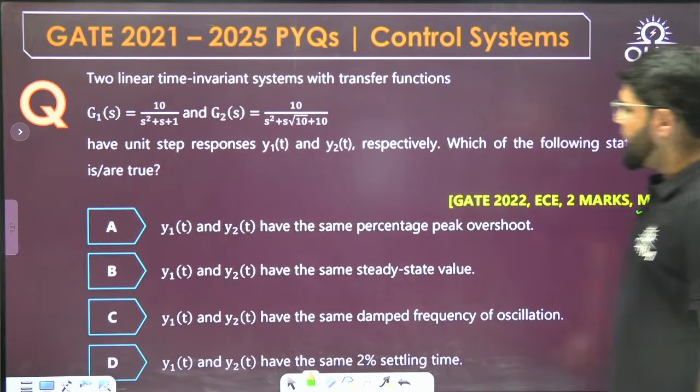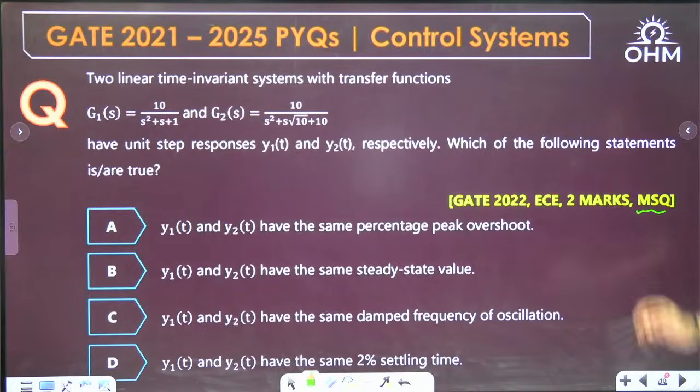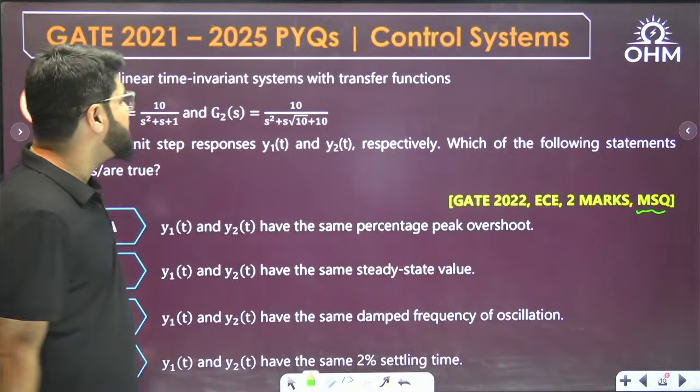Now see, they have the same percentage peak overshoot, they have the same steady state value, they have the same damped frequency of oscillation, they have the same 2% settling time. Four different options. So it's an MSQ question, so we have to comment on all of them, but ultimately they all depend on zeta and omega n, a basic transient question.